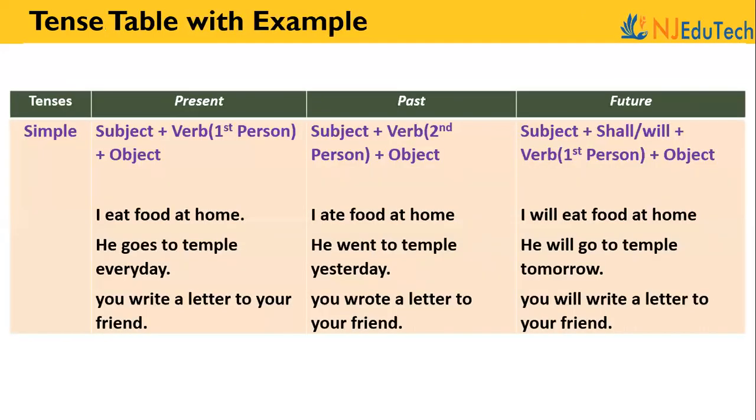For simple tense, we have subject plus verb plus object. And for past tense, we have subject plus verb plus object. For future, we have subject plus shall or will plus verb plus object. Examples: I eat food at home. Past tense: I ate food at home. I will eat food at home.